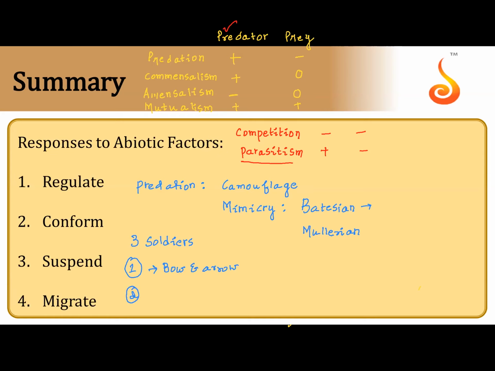The second soldier is very good at using an axe while killing the enemies. The third soldier does not know how to use any weapon. But he will hold a bow and arrow to mimic the first soldier. If he holds an axe to mimic the second soldier, he is trying to show himself a great warrior when he is not. That is called Batesian mimicry.